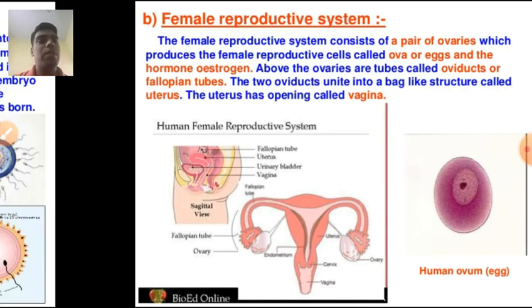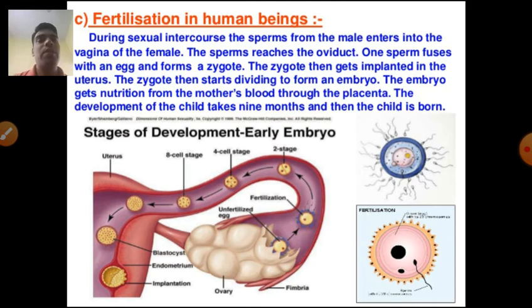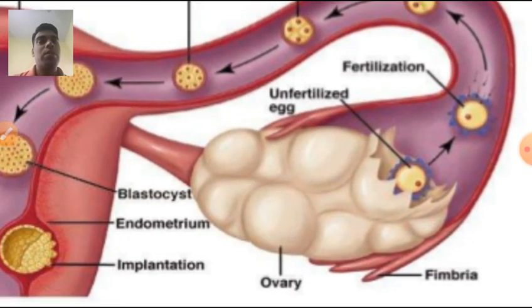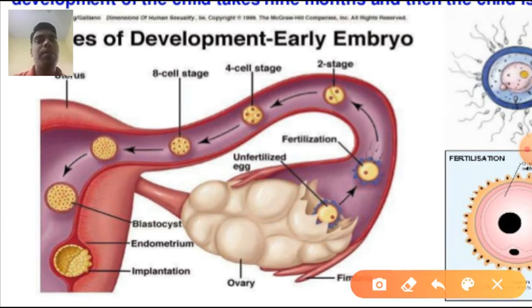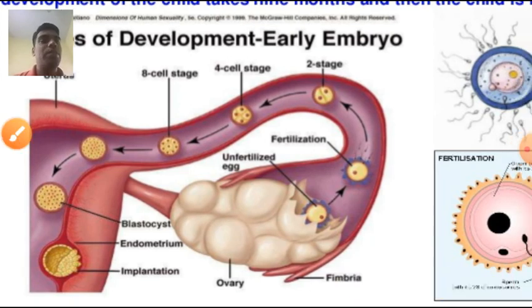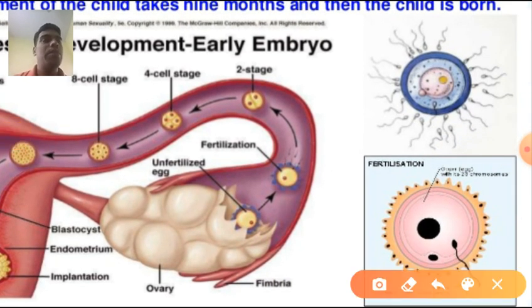Now let's discuss another slide, fertilization in human beings. So here with the diagram we see that a single ovum is surrounded by several sperm, but only one sperm succeeds in entering the egg and fertilizing the nucleus of the egg.